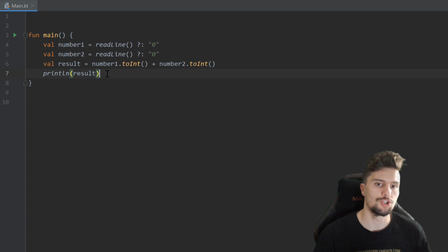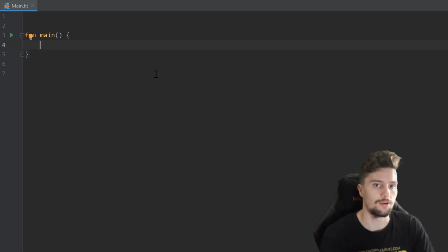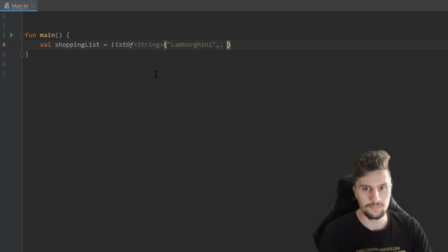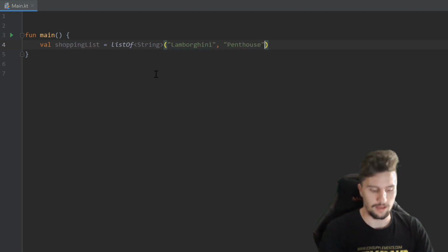The next concept I want to show you are actually so-called lists. So those are data containers we can use to save a bunch of variables in. So we could, for example, create a shopping list here and set that equal to a listOf. And in these angle brackets, we now need to specify the type of the variables we want to save in that list. For example, a string, because a shopping list usually contains texts. And in these parentheses, we can now list all of our items we want to have in this list. So for example, a Lamborghini, a penthouse, and a Rolex, just a normal purchase as a programming YouTuber.